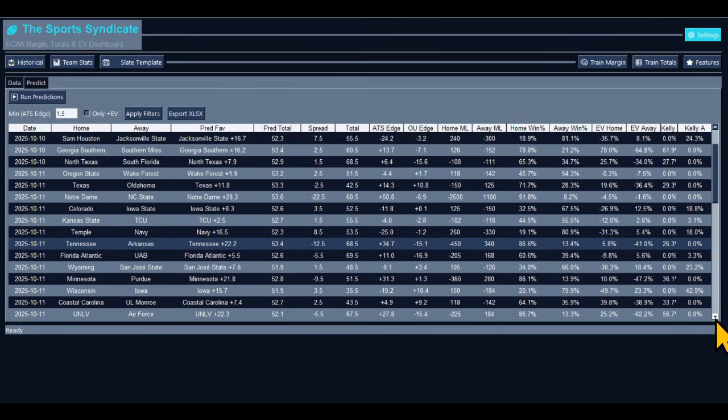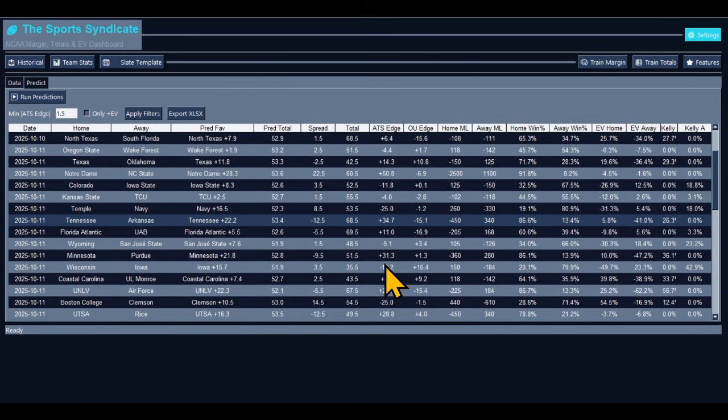Right, 68.5 is the total, and 53.4 is the under. We got Florida Atlantic and UAB. Florida Atlantic is favored by, per the model, 5.5. You got the spread minus 5.5. So that's right there, guys. That's on par. The model's just sharp like that.